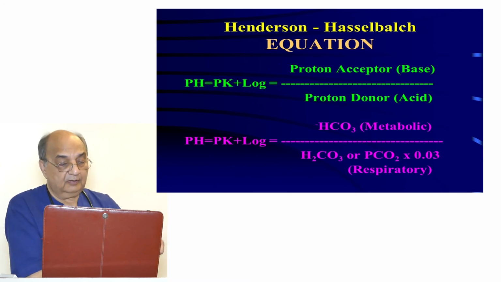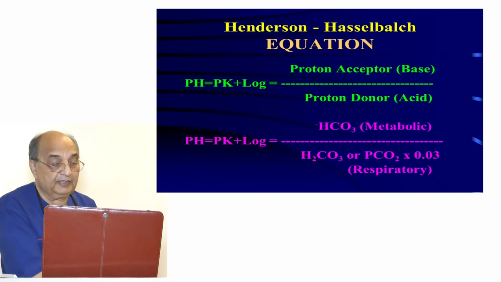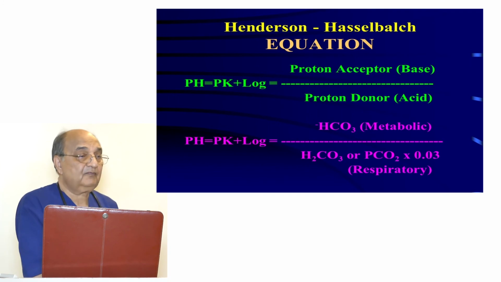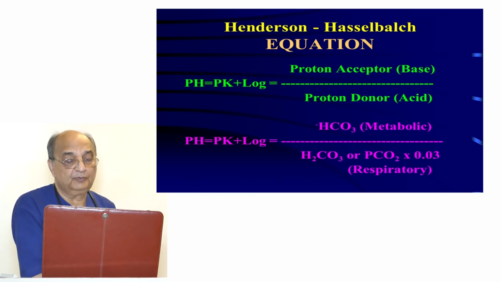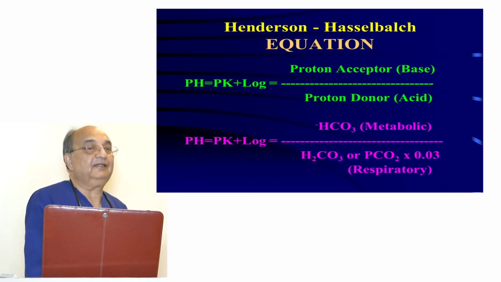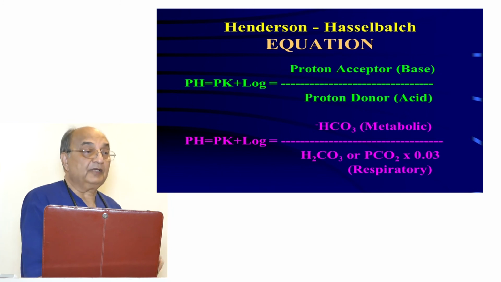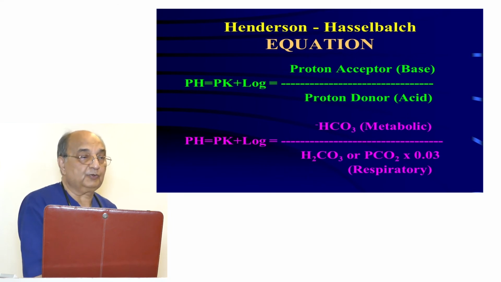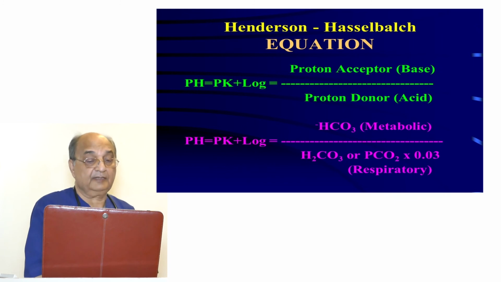Now, bicarbonate over carbonic acid can be derived from PCO2. You multiply the PCO2 by 0.03 if you are measuring the PCO2 in millimeters of mercury, but if you are measuring the PCO2 in kilopascals, then you multiply by 0.225. It depends on how your blood gas analyzer gives you the result.